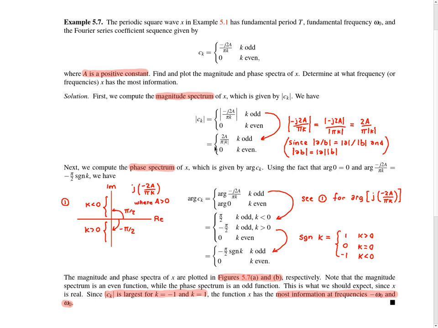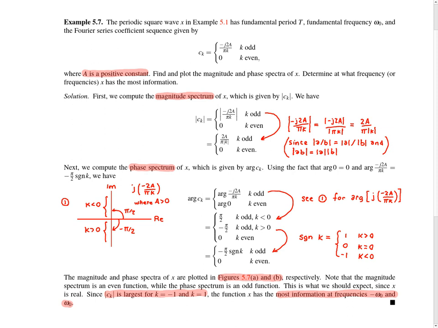So if we look at the expression that we got for the magnitude of the ck values on the right-hand side here, you'll see that this function is going to take on a maximum when k is either plus or minus 1. So when k is plus or minus 1, the magnitude spectrum is going to have its largest value, and this corresponds to the frequencies minus omega naught and plus omega naught. So the function x has the most information at the frequencies plus omega naught and minus omega naught.